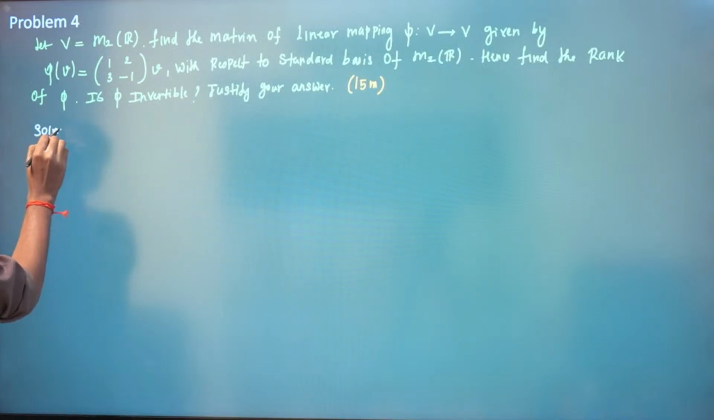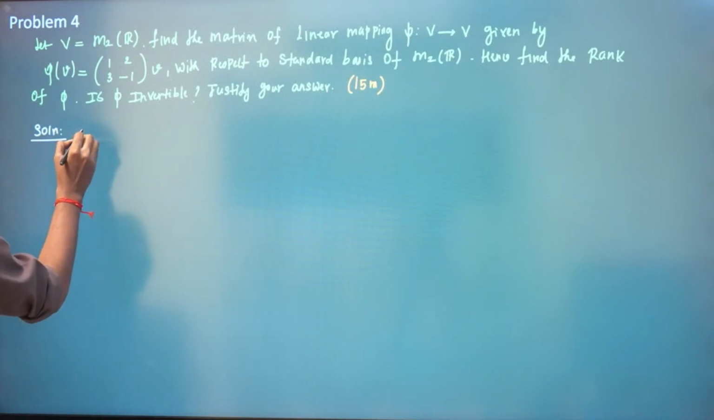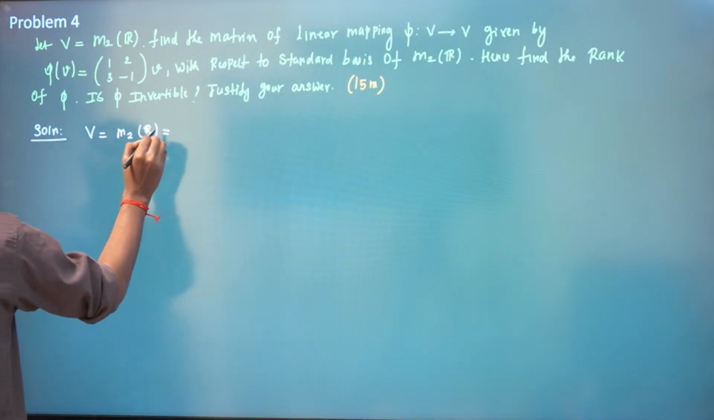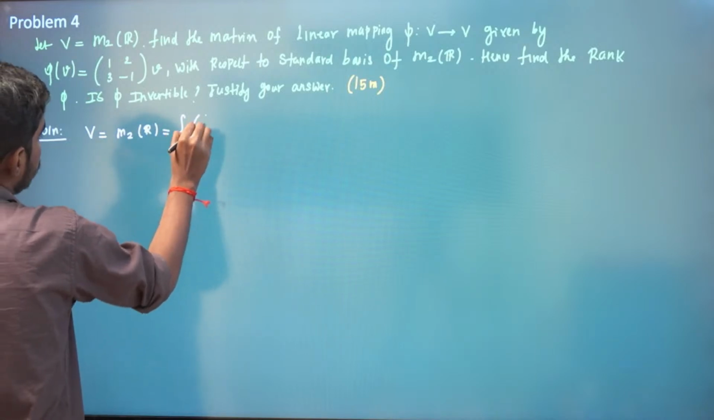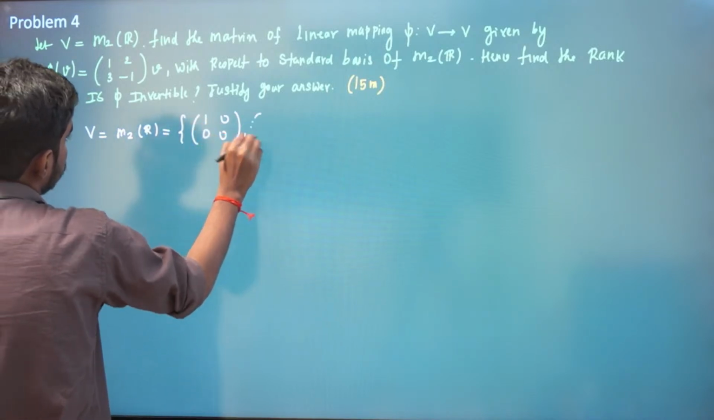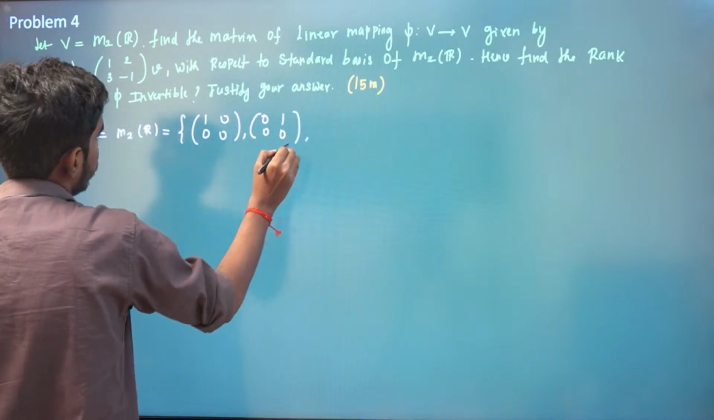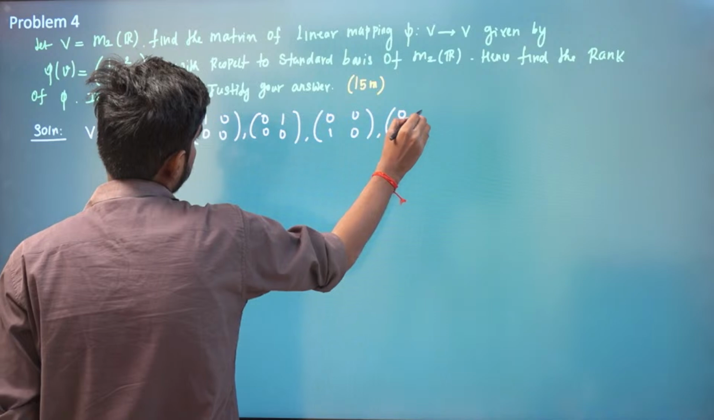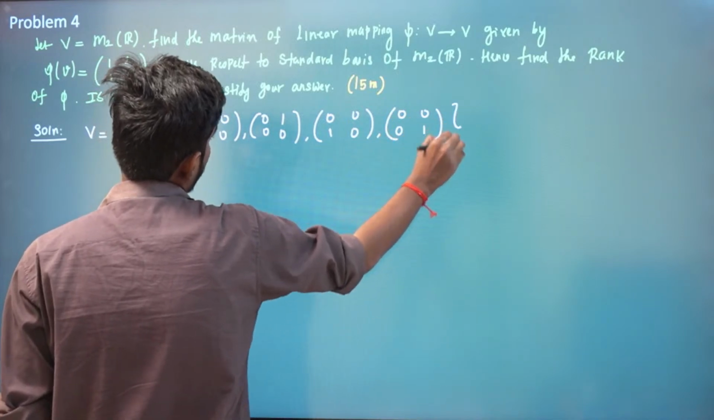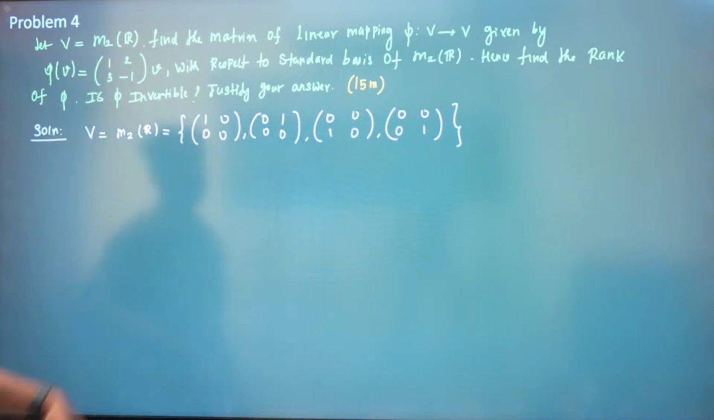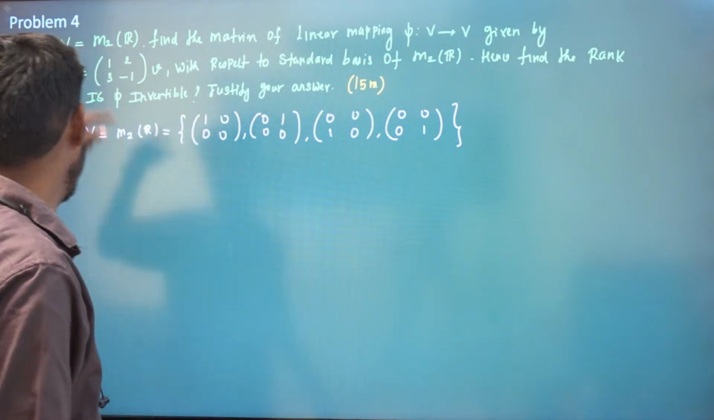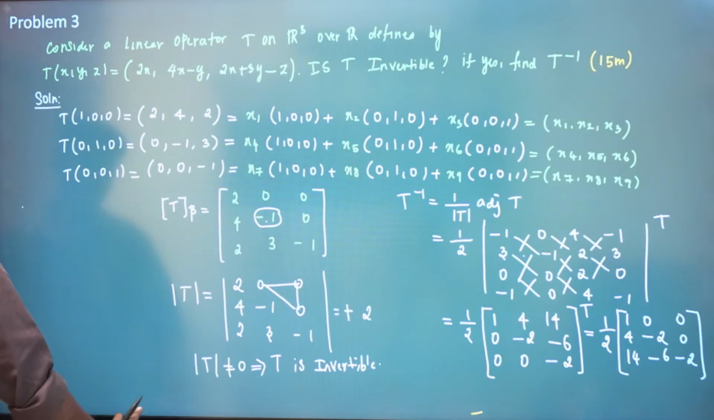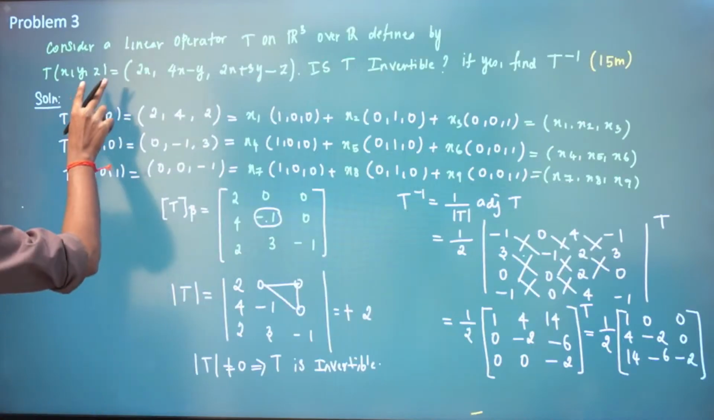Yes. So what is our standard basis of V? V is M2 of R, and what is our standard basis of M2 of R? 1, 0, 0, 0, 0, 1, 0, 0, and then 0, 0, 1, 0, and then 0, 0, 0, 1. Right? This is our standard basis. We need to find the matrix for this basis, right? See, this is same as this problem.